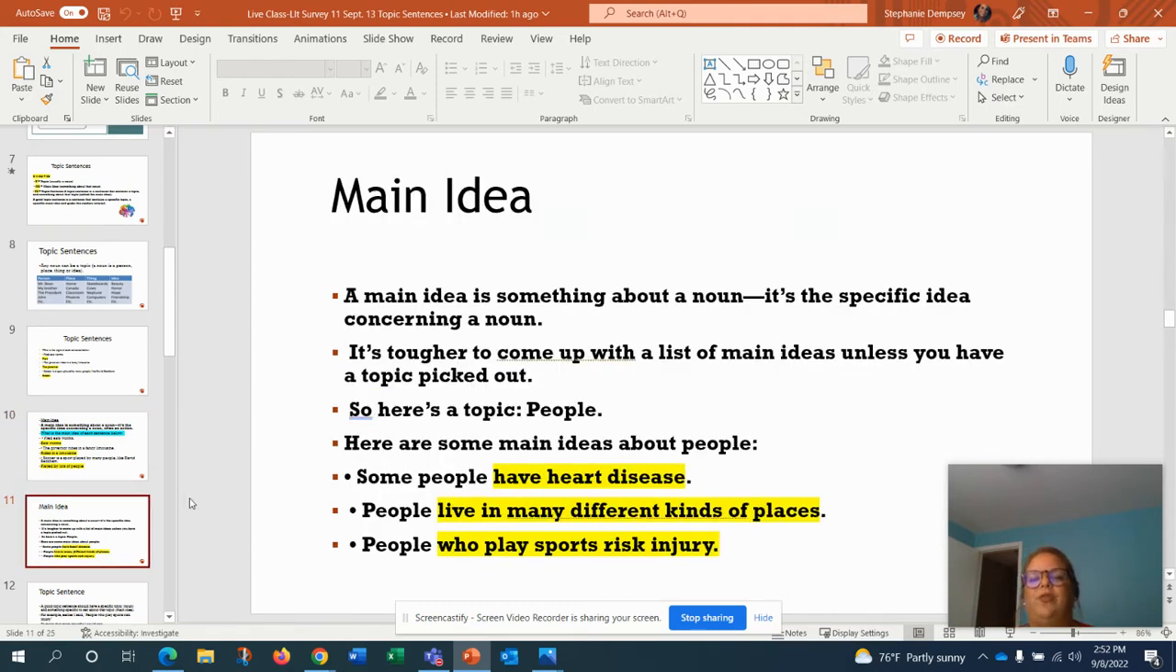So, main idea is something about the noun. It's the specific idea concerning the noun. It's tougher to come up with a list of main ideas unless you have a topic picked out. So, here's a topic: people. You can write anything about people. We want to get it down to specifics to get your main idea, to get your topic sentence. So, some people have heart disease. That would be our main idea here. People live in many different kinds of places. People who play sports risk injury. So, the stuff that's highlighted here is the main idea within these topic sentences about people.